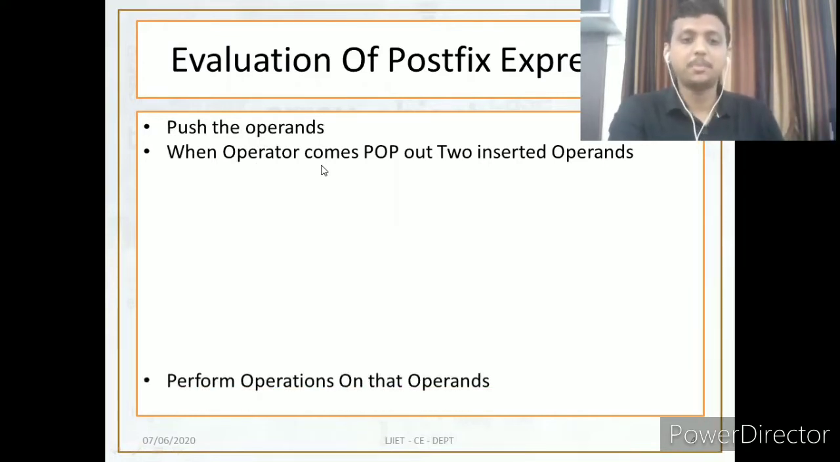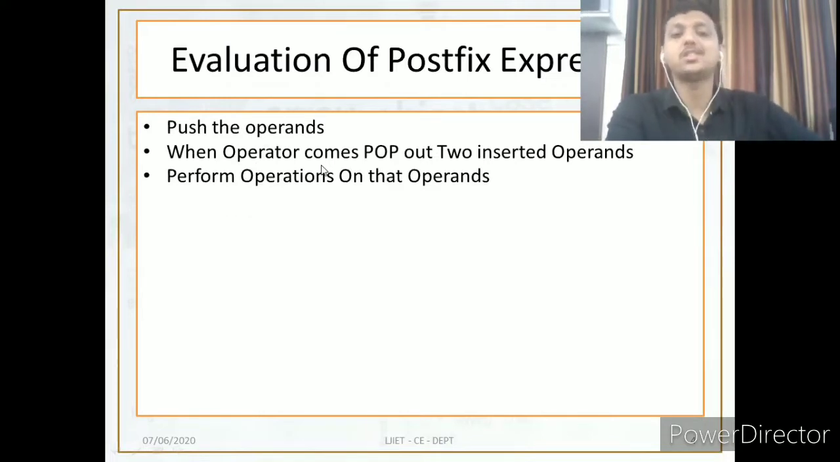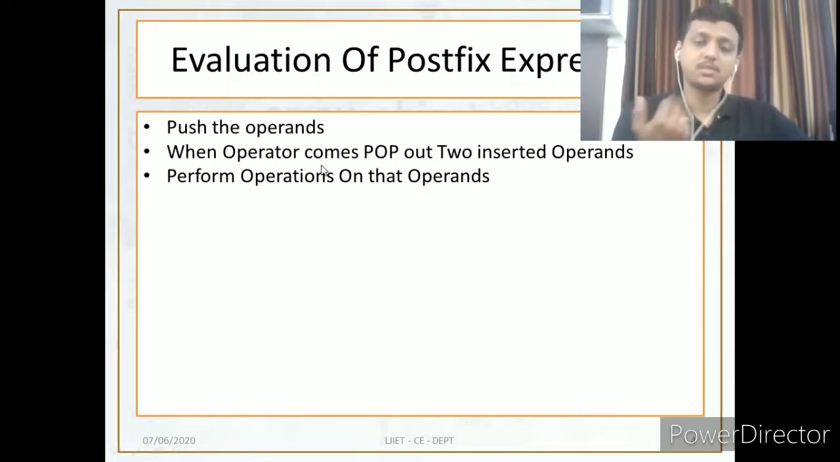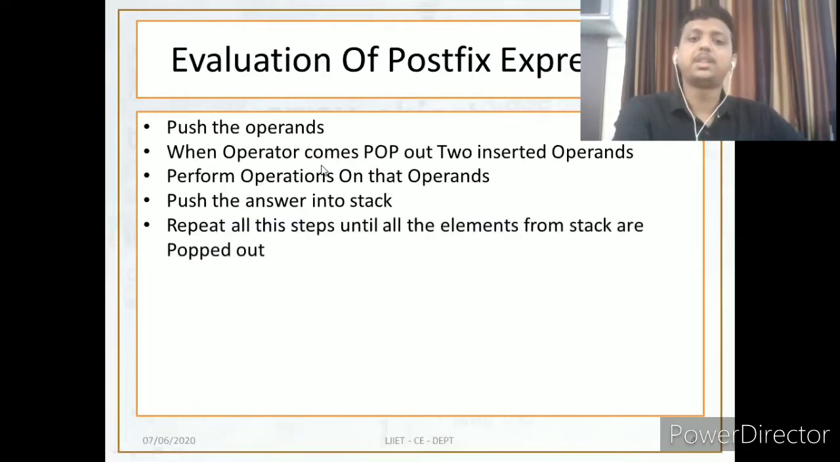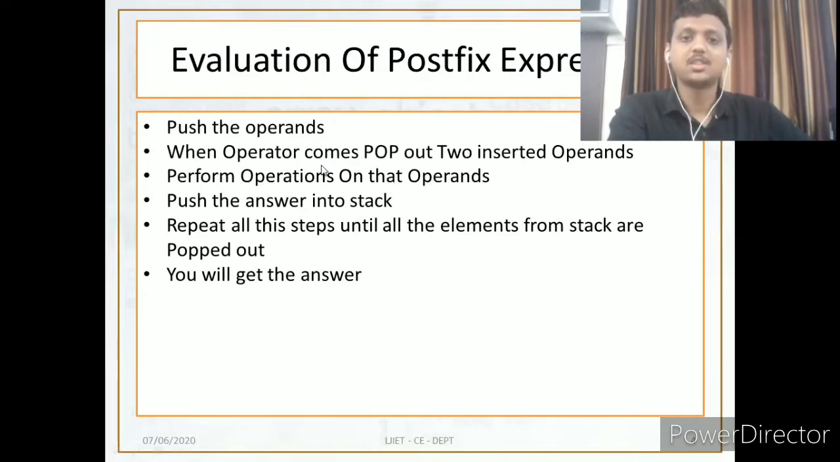The third step is to perform the operation on those operands. So you popped 2 and 3 from the stack, and the operator is plus. So do the operation 2 plus 3, and you get 5. Then push the answer inside the stack. Again, you need to push the answer into the stack. Repeat this step until all elements are popped out from the stack and your string has been completed. So you will get the answer at the end of these steps.